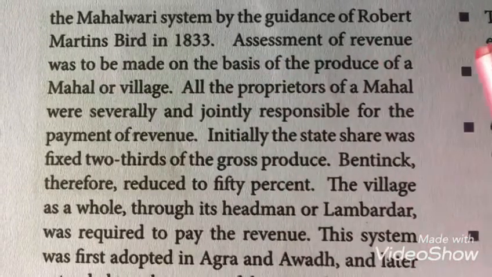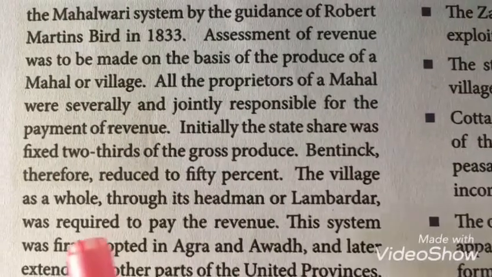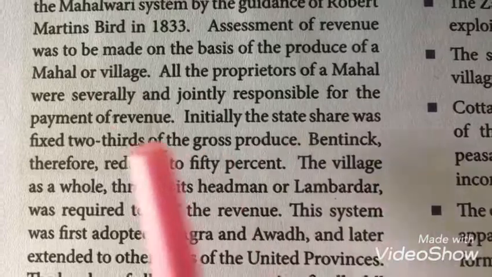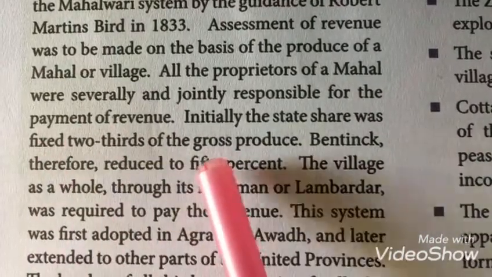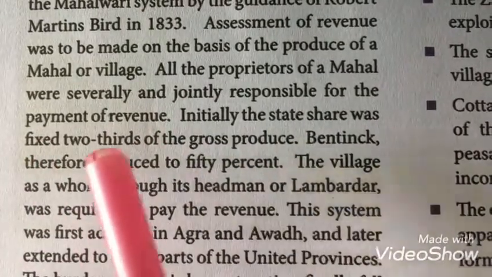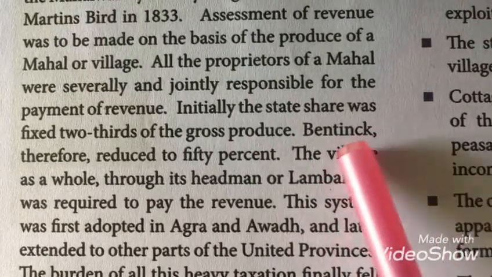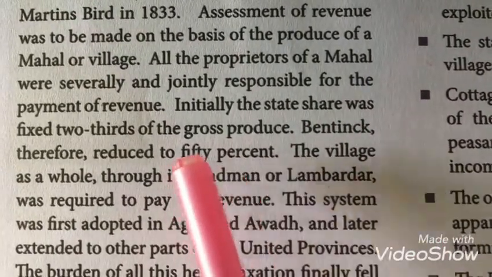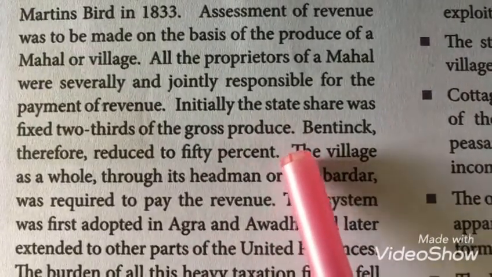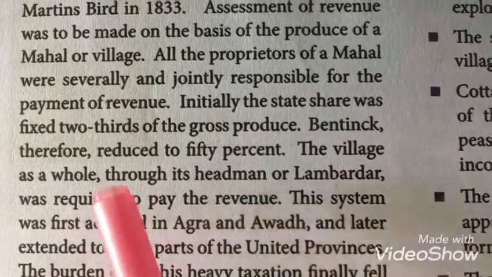Here the land revenue is fixed based on the farm produce of a mahal or a village. Initially the farmers had to pay two-thirds of the amount of the farm produce as land revenue. After that, Lord William Bentinck reduced the land revenue to 50%. So they had to pay 50% of the total farm produce. வர்ற விளைச்சல்ல வந்து 50% pay பண்ணணும் அப்படின்னு சொன்னாங்க.